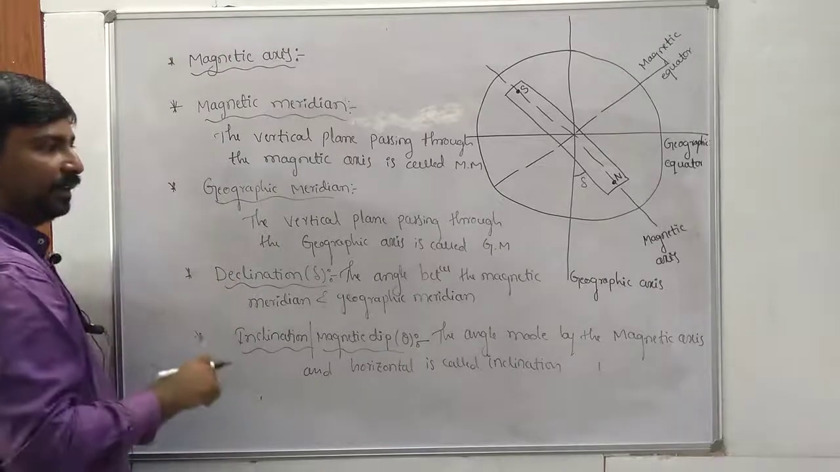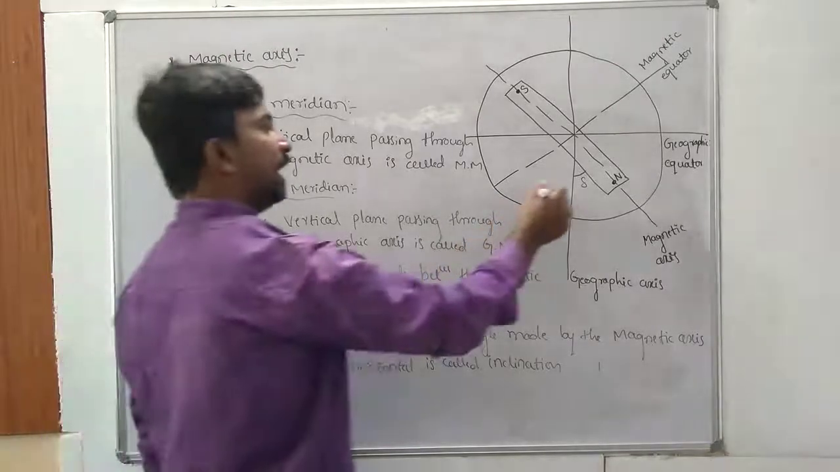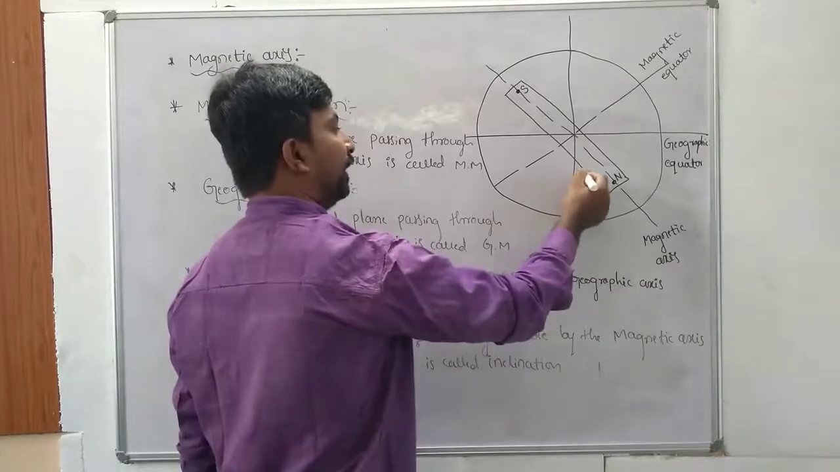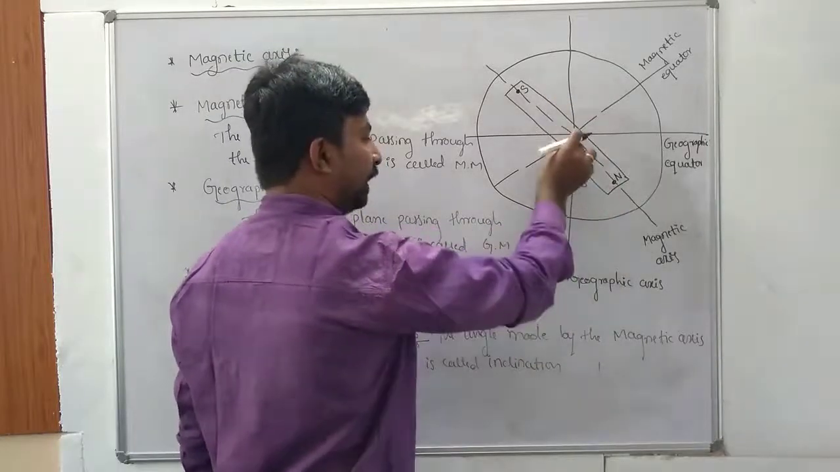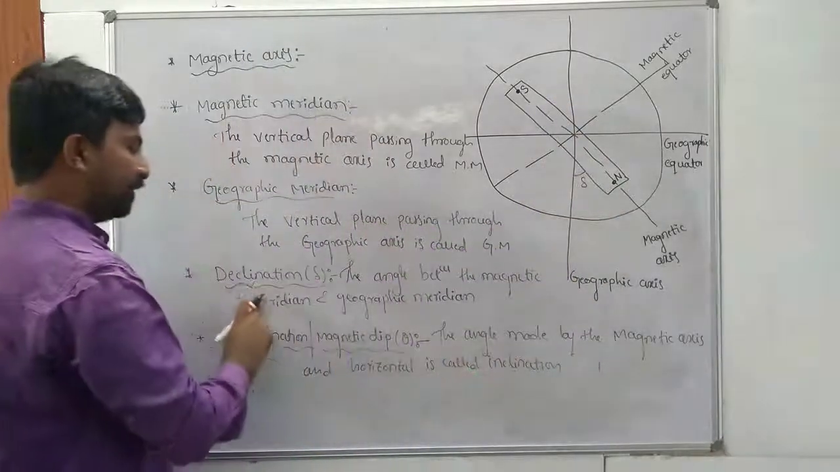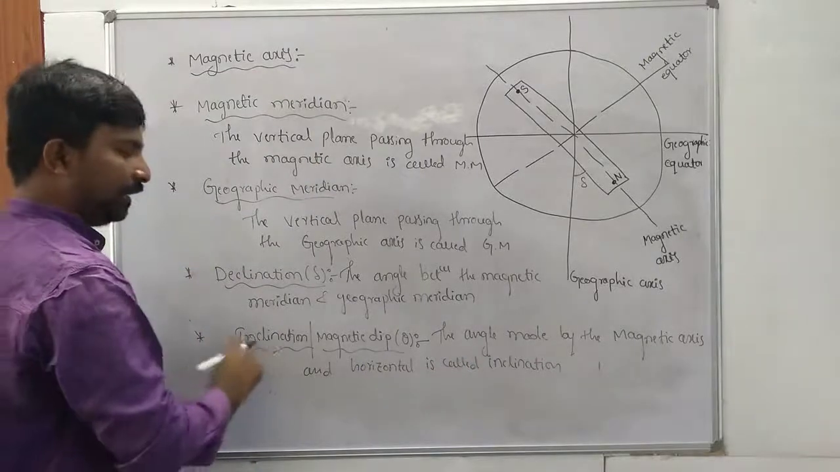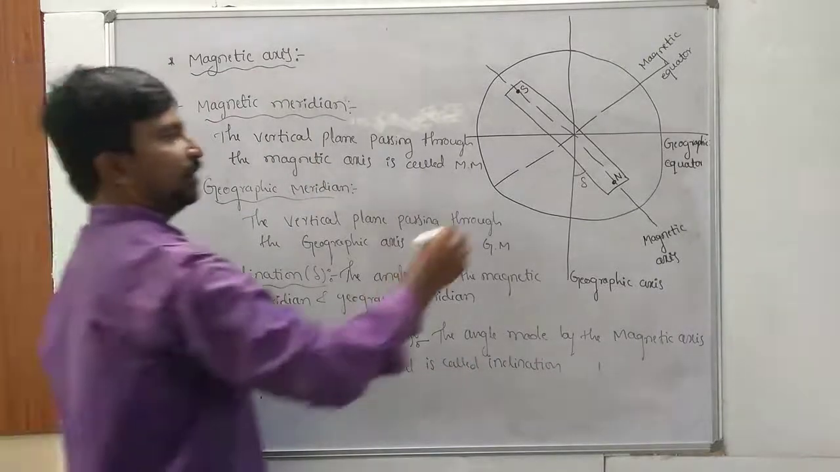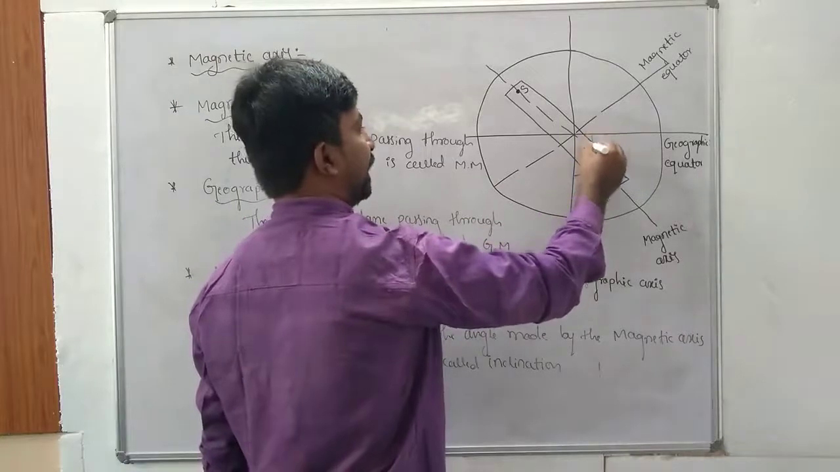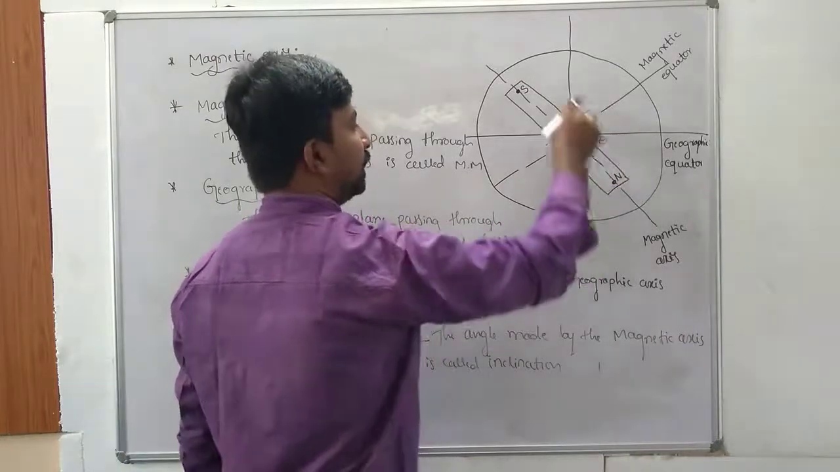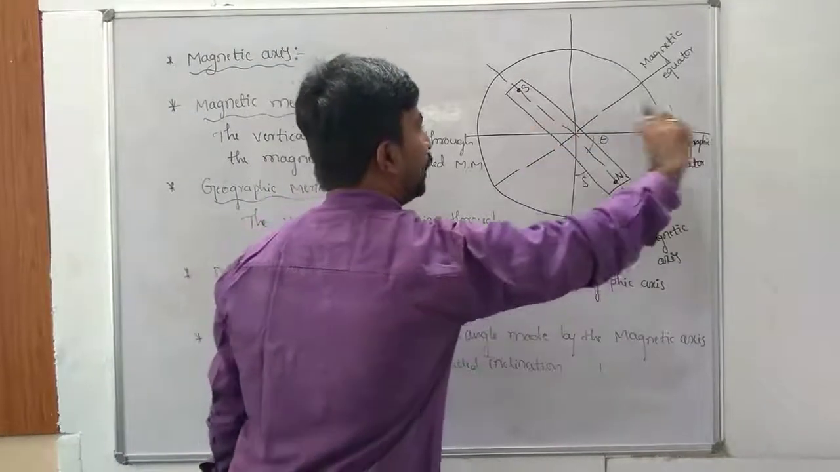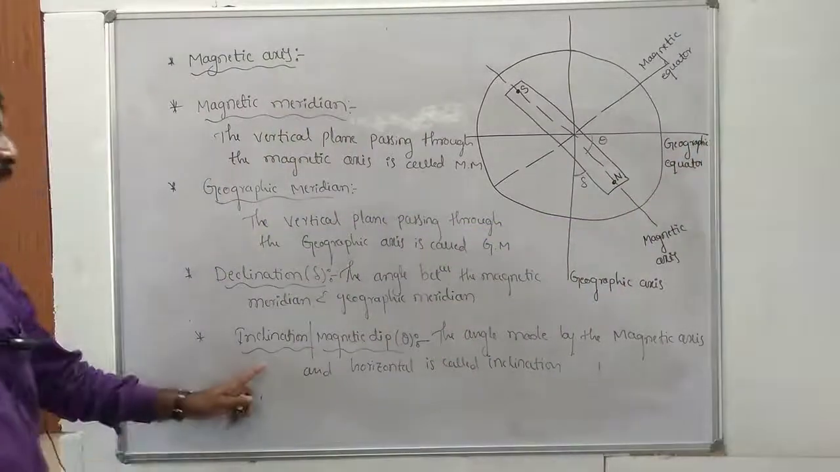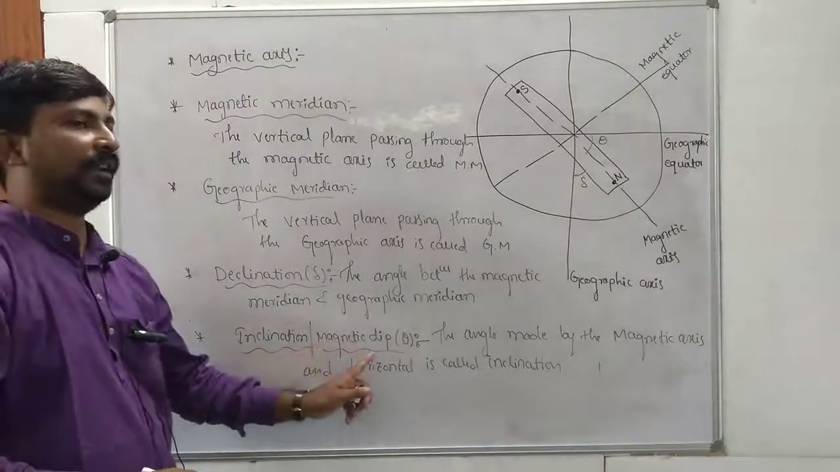And declination, for one mark, it's very important. What is meant by declination? It is the angle between the magnetic meridian and geographic meridian. That is called declination. The last one is inclination. Inclination means it is the angle made by the magnetic axis and the horizontal. That is called inclination or magnetic dip. Both are the same.